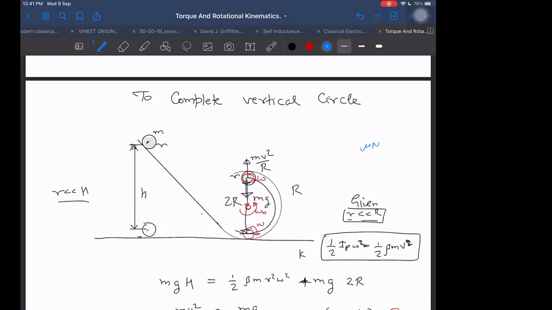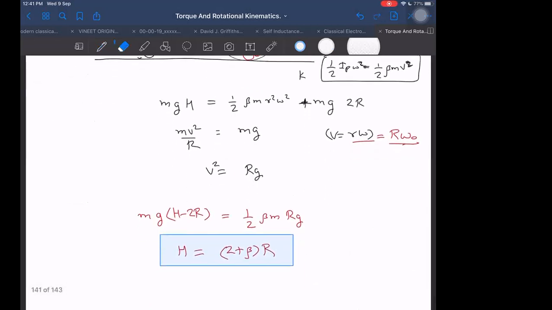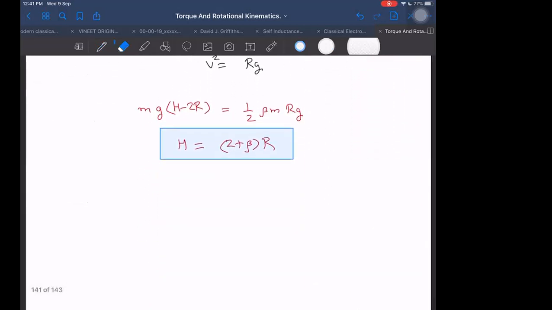Friction will become insufficient, and as a result the pure rolling condition will cease, and there will be some losses. As a result, the height which we found will not be sufficient. This height will become slightly insufficient, so our height should be more than that in order to really reach the highest point. How much more is complicated, because it is difficult to find the work done by friction, especially when rolling is also involved, and moreover we have not even found the point when the sliding just starts.